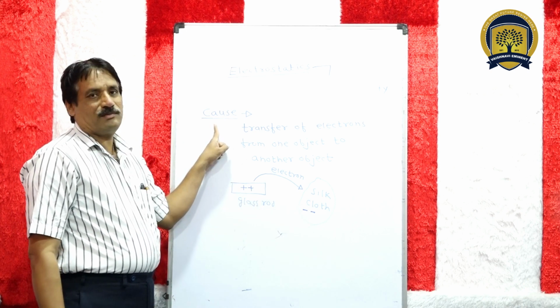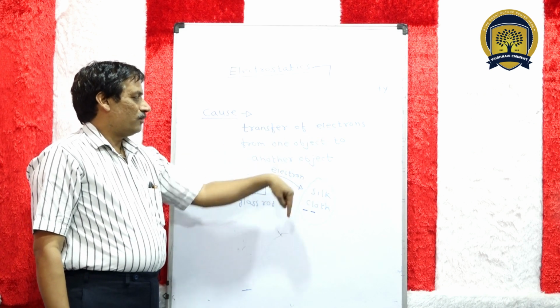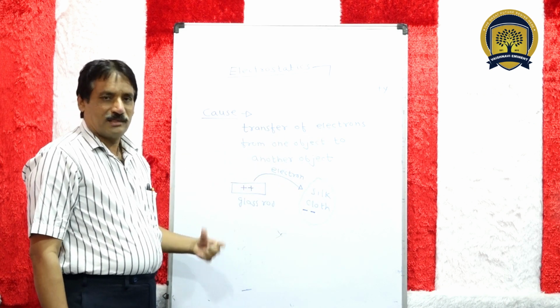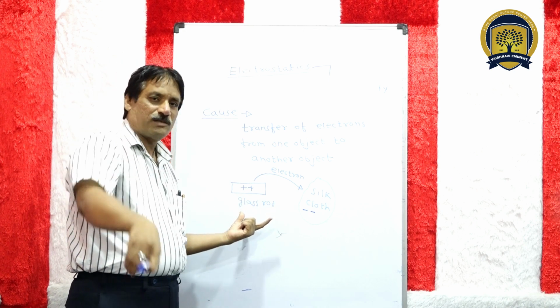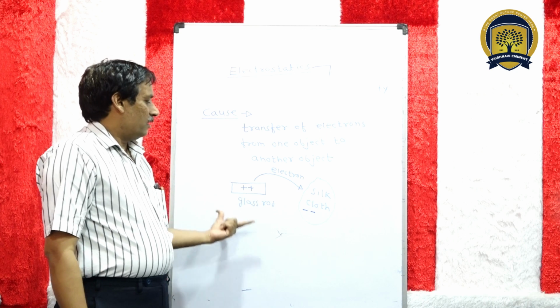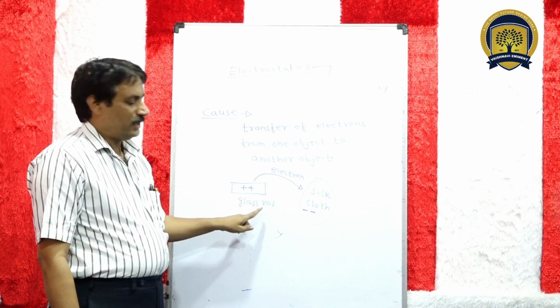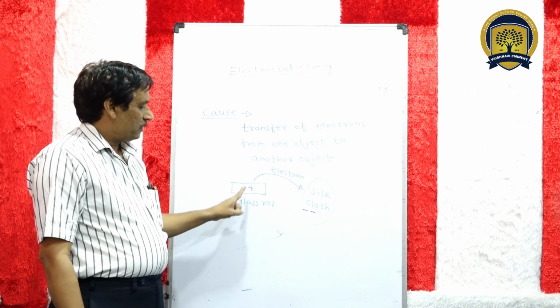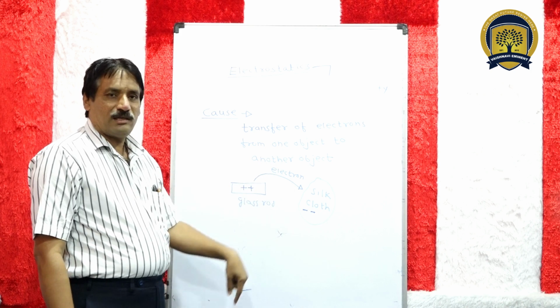So what is the cause of this phenomenon? Transfer of electrons from one object to another object. Due to this transfer of electron, the object gets charge. So in case of glass and silk, the transfer of electron takes place from glass to silk.